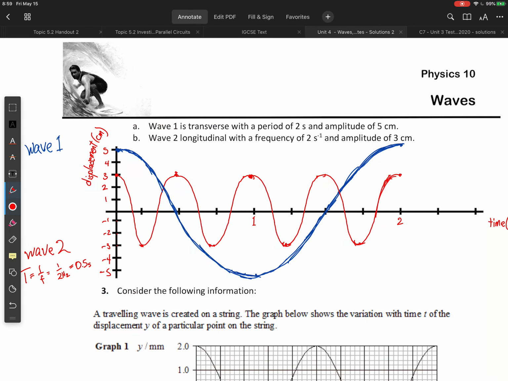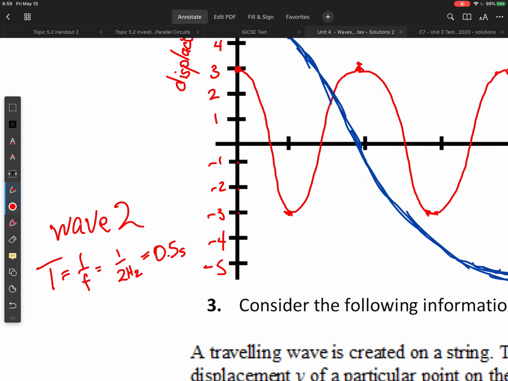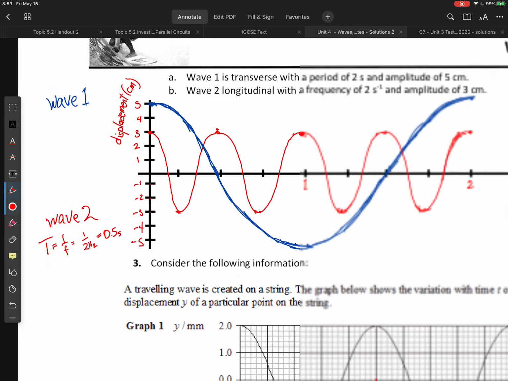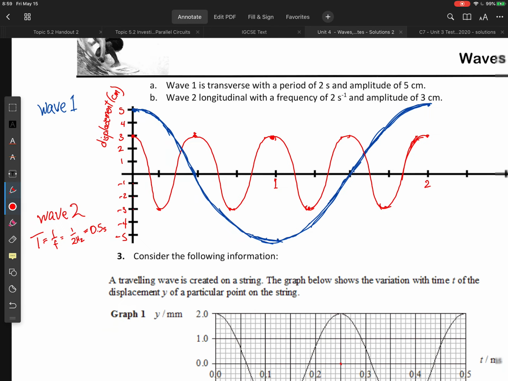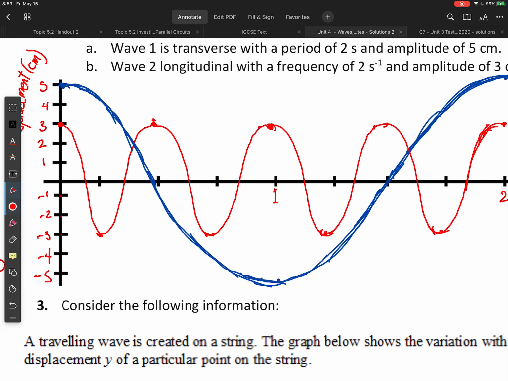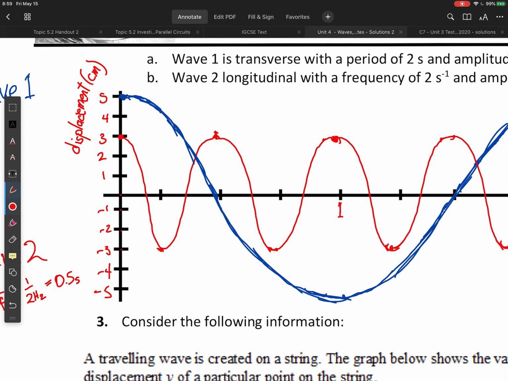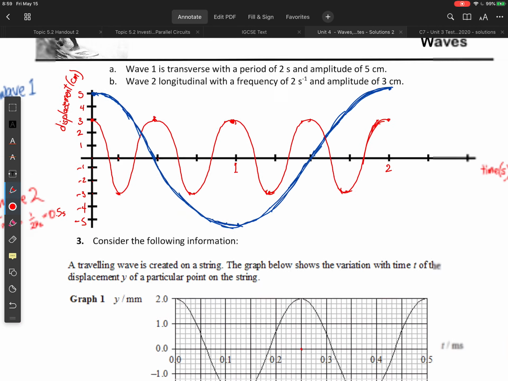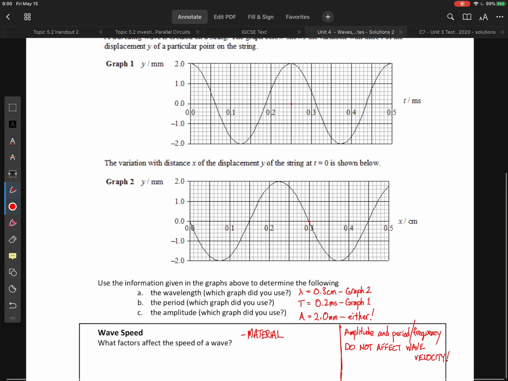So here we have wave 1 and wave 2, and you did need to calculate the period for wave 2. Note that it is 0.5 seconds, and I have marked off the 1 and 2 seconds here, but I have not marked off the smaller increments because I was in a hurry. Sorry for the poor drawing. I also noted that the scale on this graph is a bit off. Look at this distance here. These are not equal increments. I'm probably going to need to fix that at some point because I find it annoying.